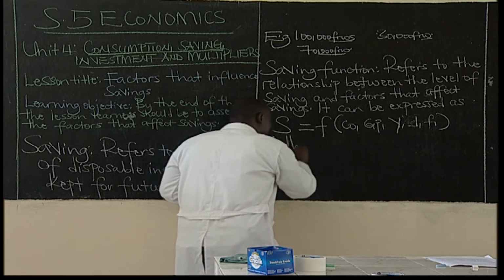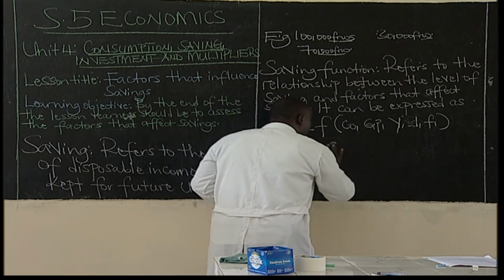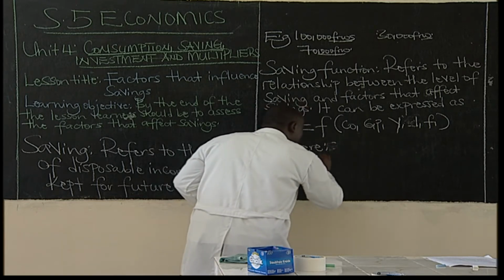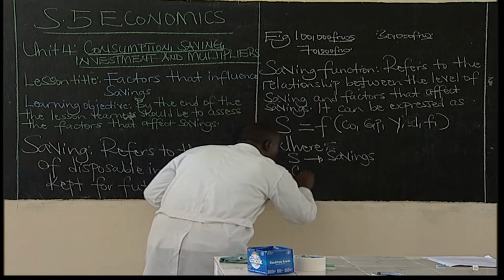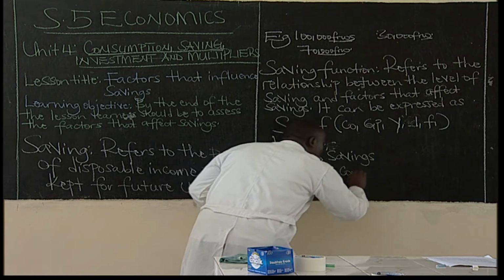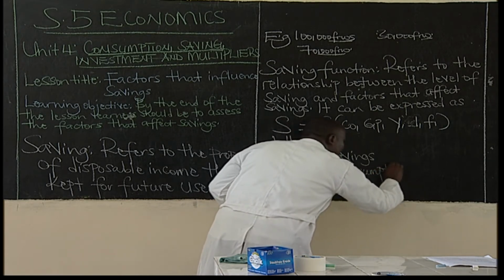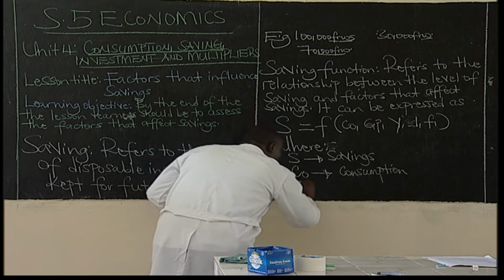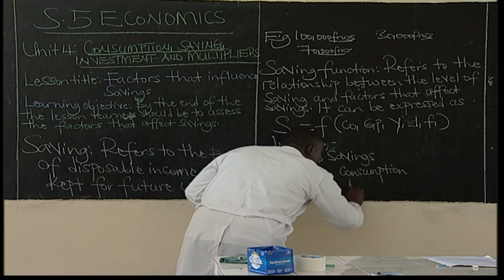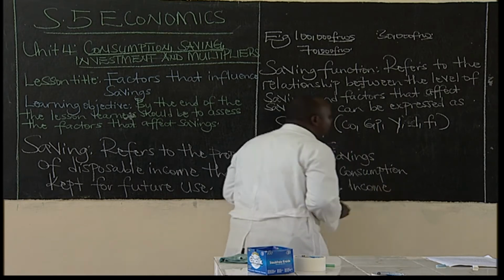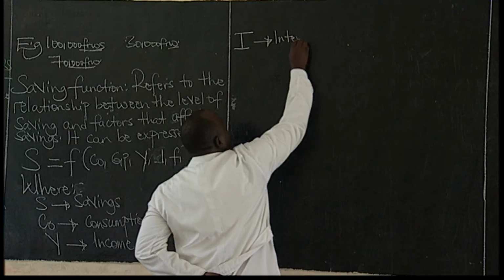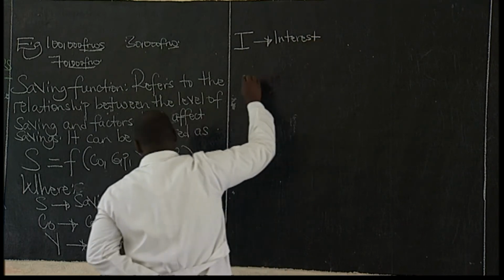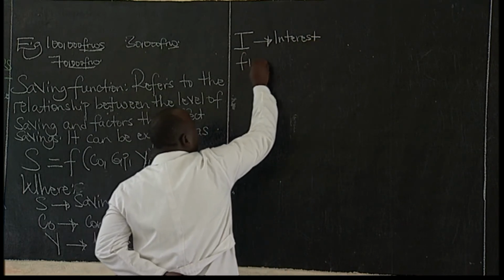Now, where S is savings, CO is consumption, Y is the level of income, I is interest, and FI is financial institutions.